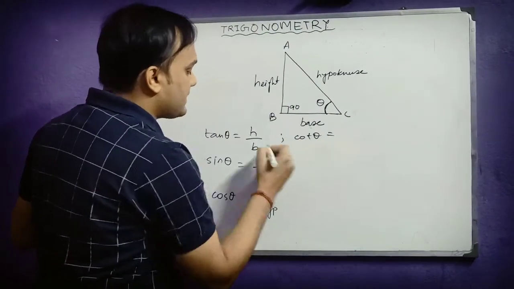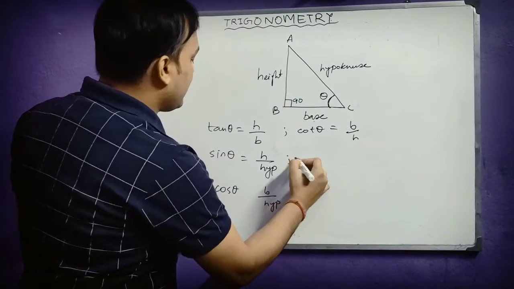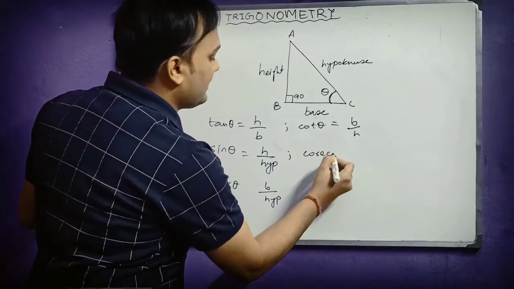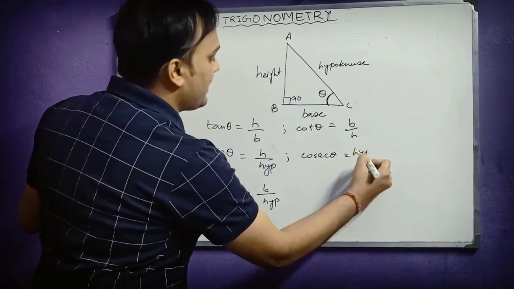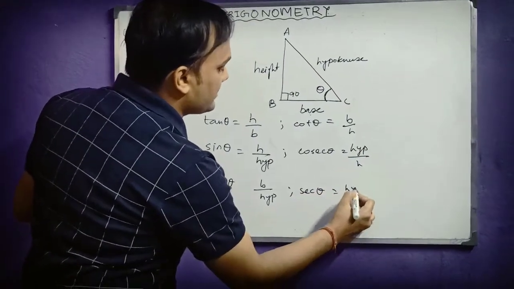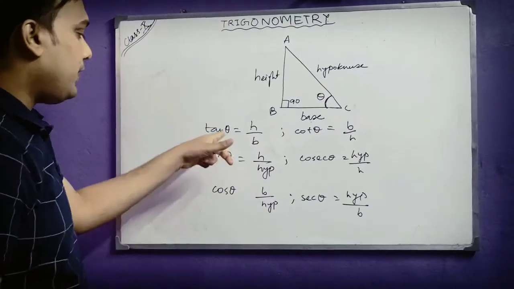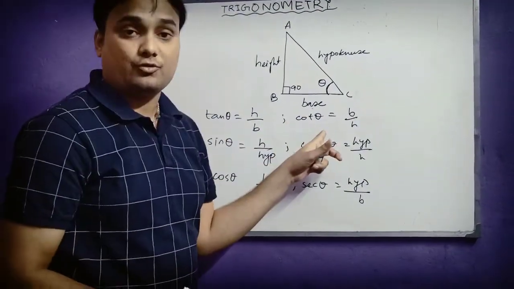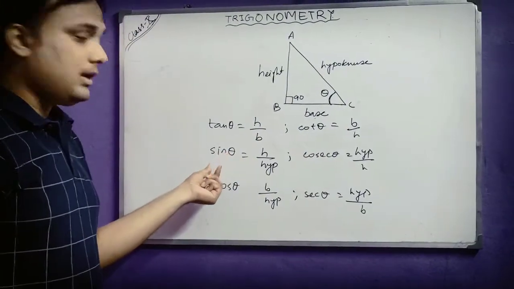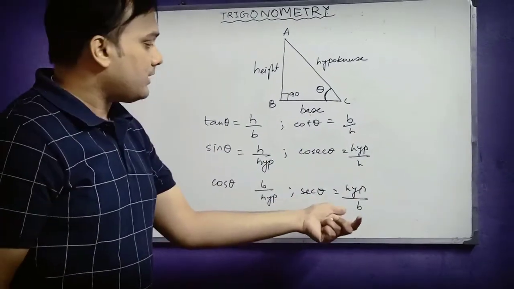Cot theta is just the reciprocal of tan theta, that means base by height. Sin theta's reciprocal is cosec theta, that means hypotenuse by height. And then sec theta is hypotenuse by base. So students, you can just see here that if you remember tan theta, you can automatically understand cot theta. If you remember sin theta, you can get cosec theta. If you remember cos theta, you can get sec theta.